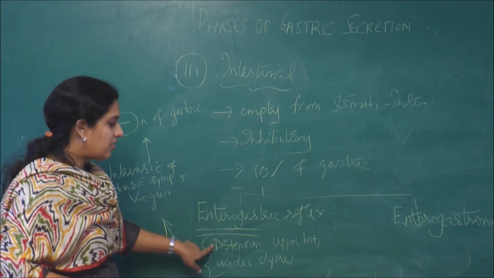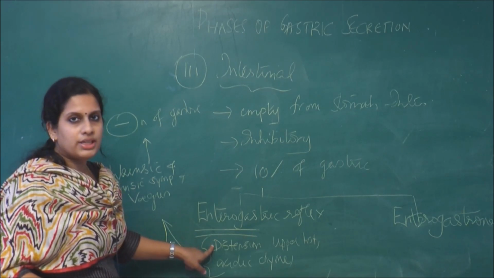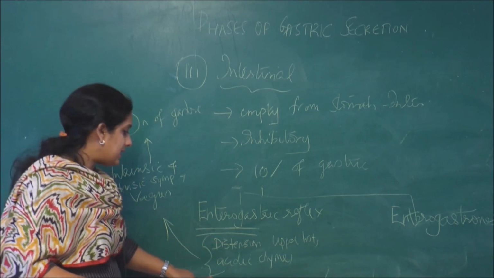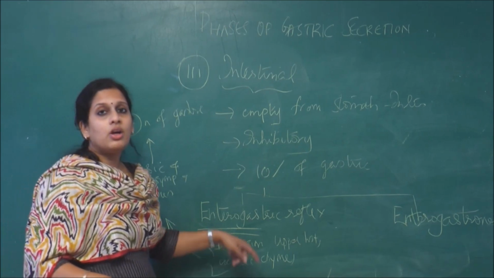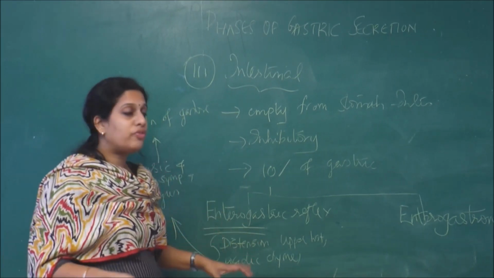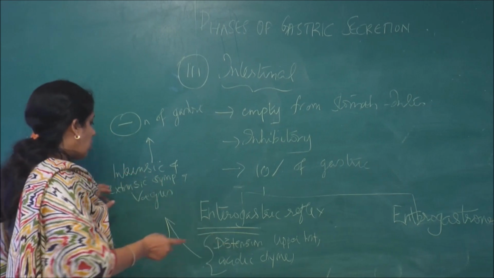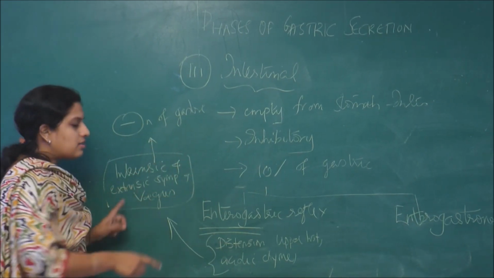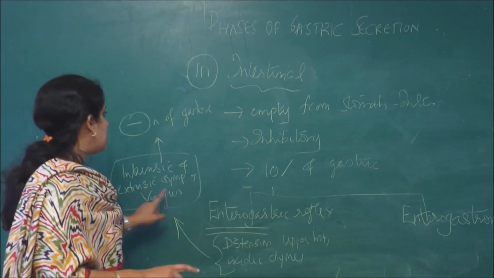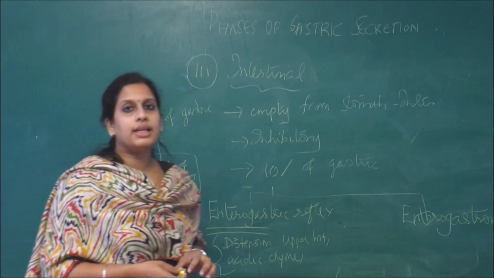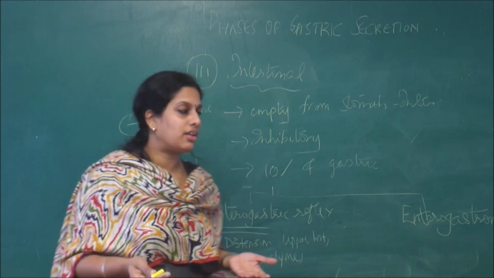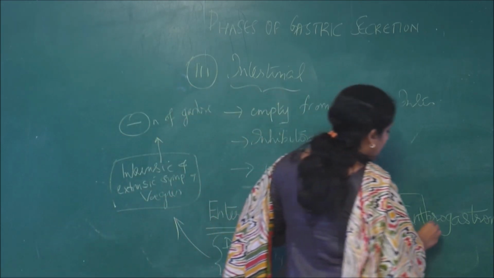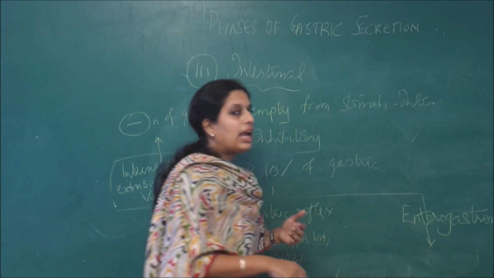So whenever there is distension of the upper part of the intestine, or the presence of acidic chyme in the upper intestine, or the presence of partially digested food in the intestine, that can influence the intrinsic as well as the extrinsic sympathetic and vagus nerves, which ultimately results in an inhibition of gastric secretion. Then the second thing is the enterogastrone.